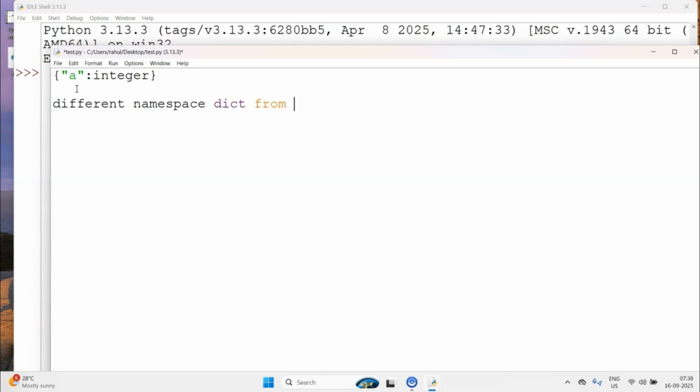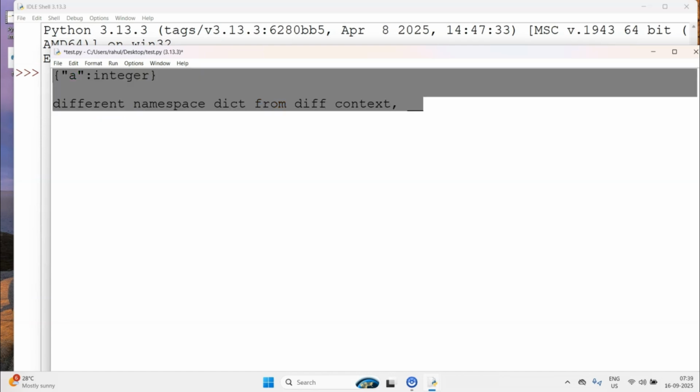Because you could have this kind of mapping coming from different places. I hope you are able to understand what I mean by this.